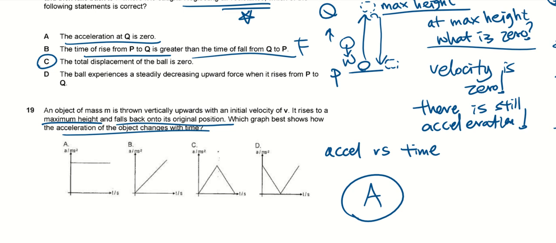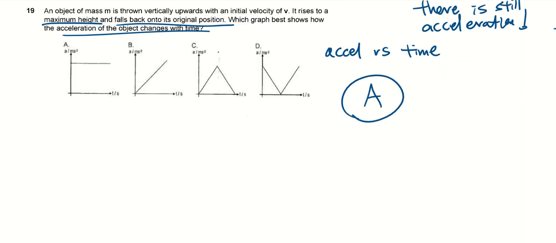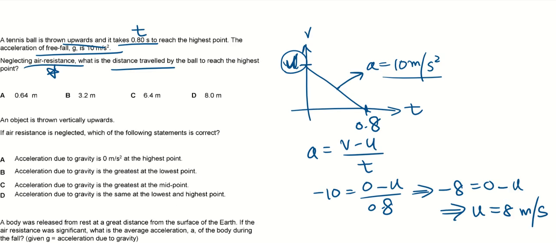So are we okay with this question? If okay, we go to the next one. Flow method. Okay, so for this, we need to draw a VT graph. I advocate using a VT graph because it is always very useful. We can use the gradient, we can find the distance traveled. So if I were to sketch it, initially it must have some kind of velocity. If not, it won't go up. But as it goes up, the speed actually decreases, such that in the end, it reaches zero velocity after 0.8 seconds. And in order to find the distance traveled, I need to find the area under the graph.